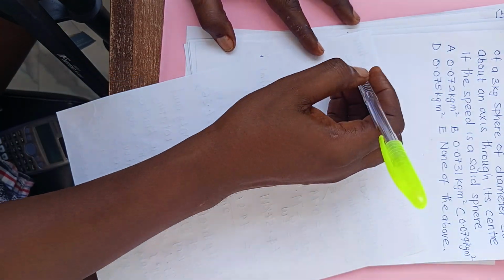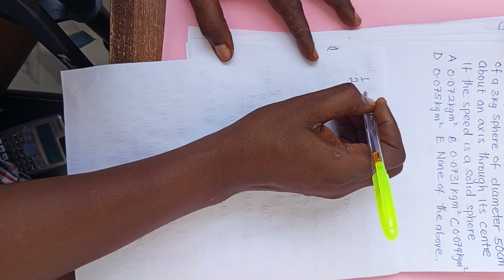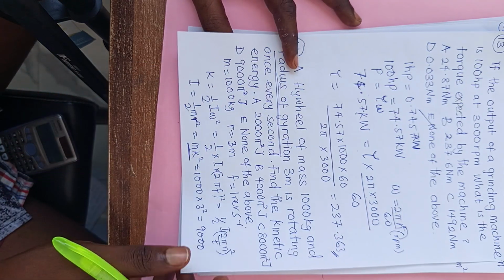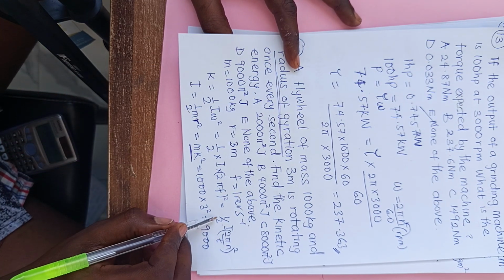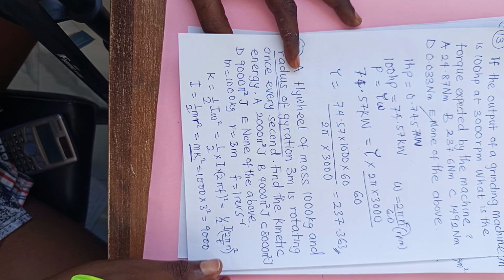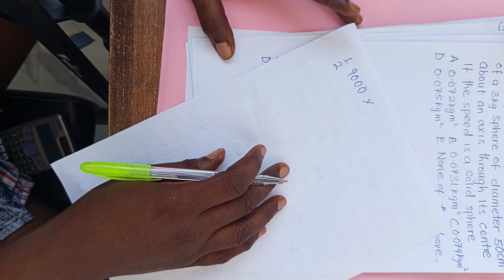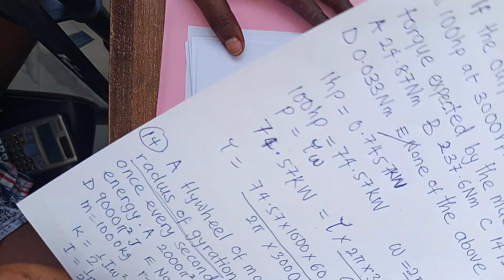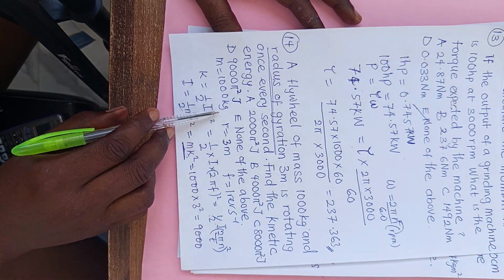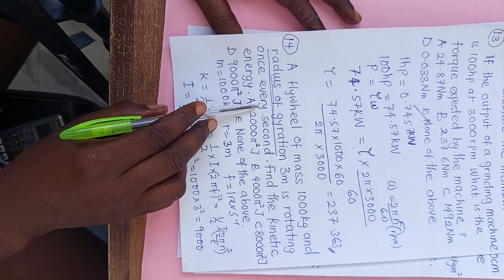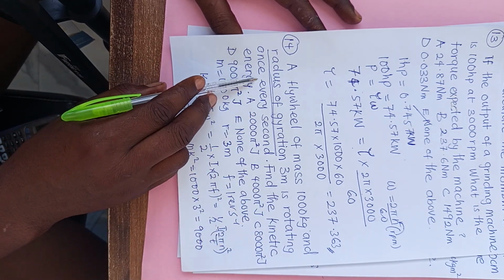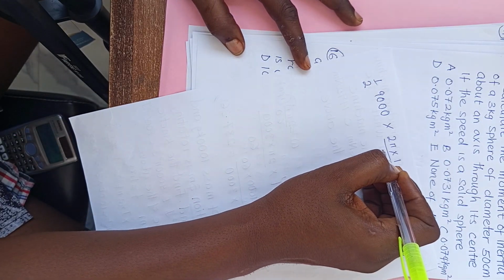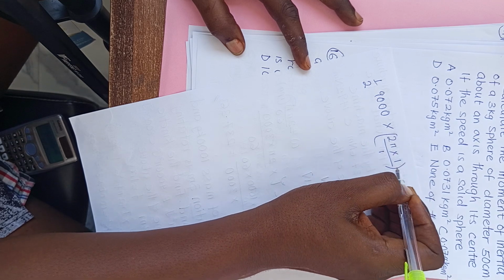So now I use our formula: 1/2 times 9,000, which is your I, times 2 pi n over t squared. What is our n? The n is 1 rev, once every second. So that is 1 over 1 all square.